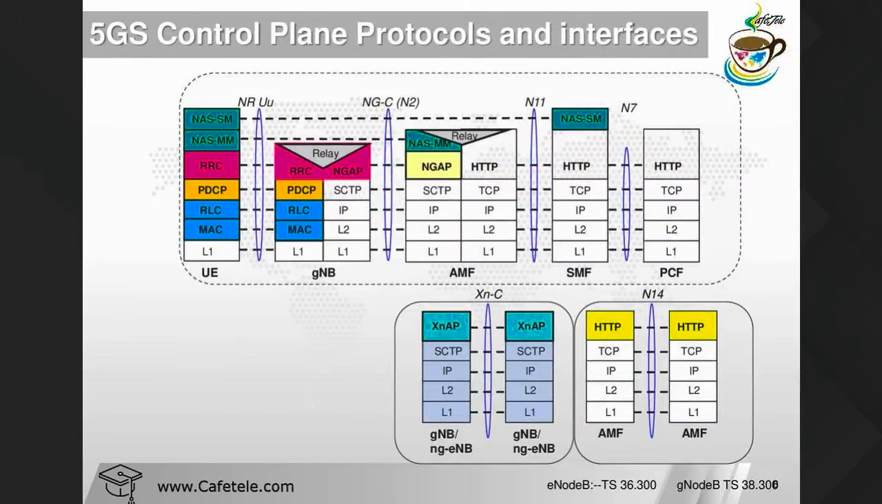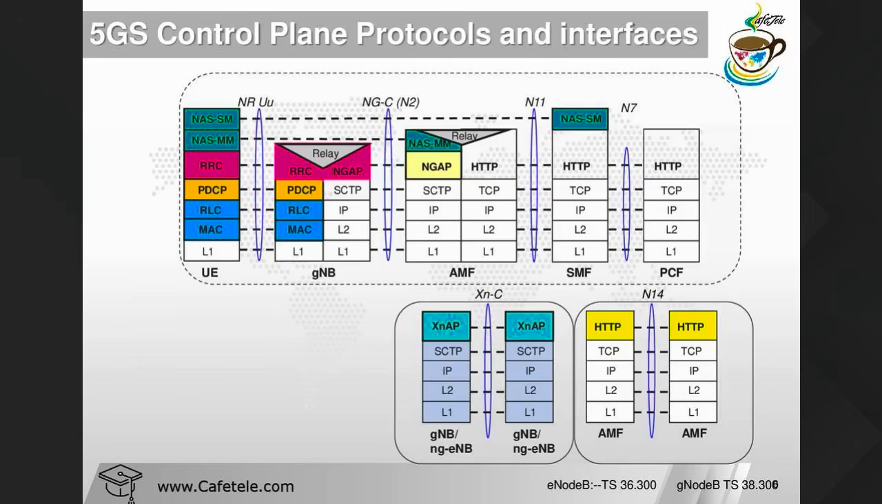Now in this one we can see the 5G control plane protocol interface architecture. Here we have the control plane stack. What is the control plane stack? The control plane stack is basically responsible for transferring the signaling messages, like your RRC connection request and RRC reconfiguration message. It means all the control part.